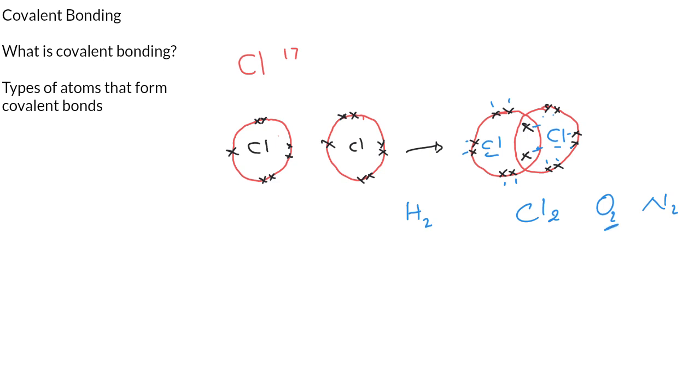Now, can you do the same for oxygen? You can pause the video right now and try to do that for oxygen. All right, if you've done that, can we look at it together? Oxygen has how many electrons? Oxygen has 8 electrons altogether. The smallest shell will take 2, and we are not going to draw that. So the outermost shell will be left with 6 electrons. Oxygen is left with 6 electrons in the outermost shell.